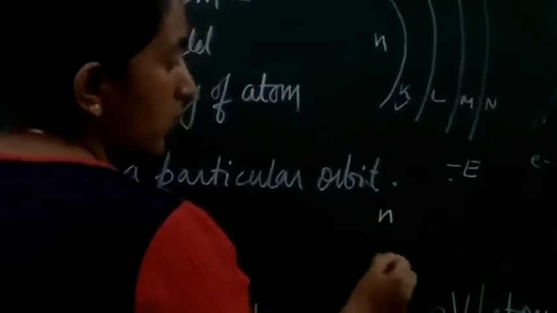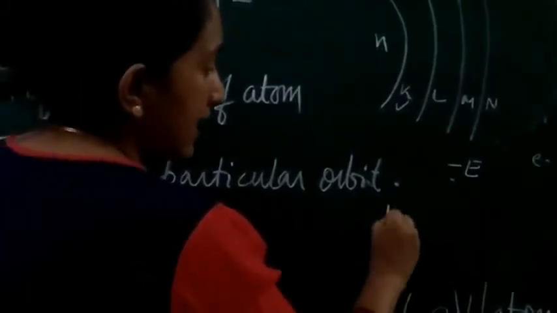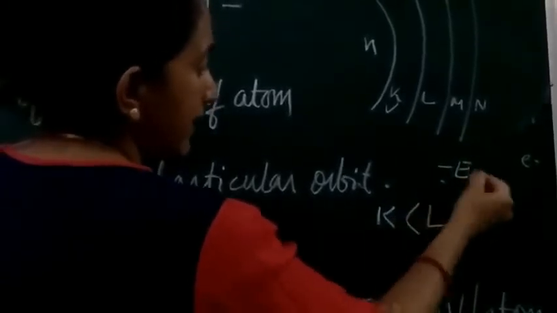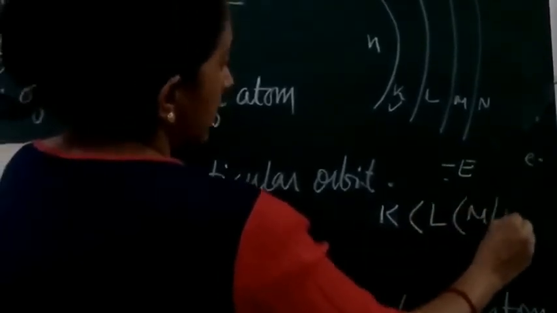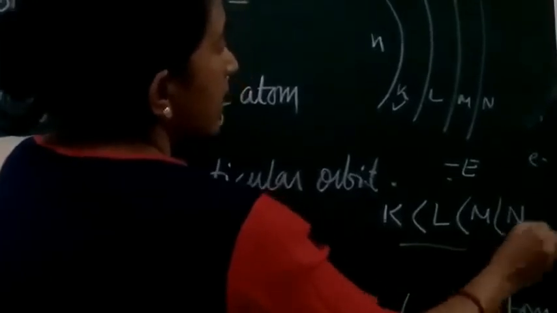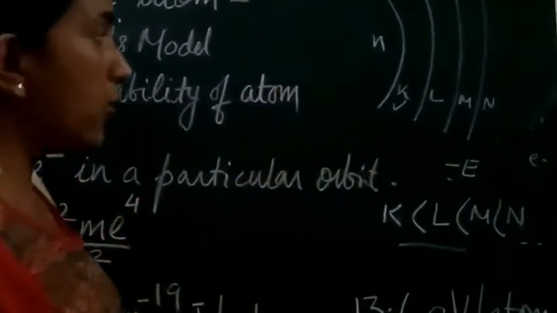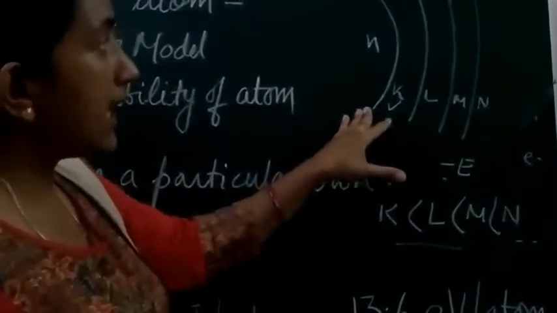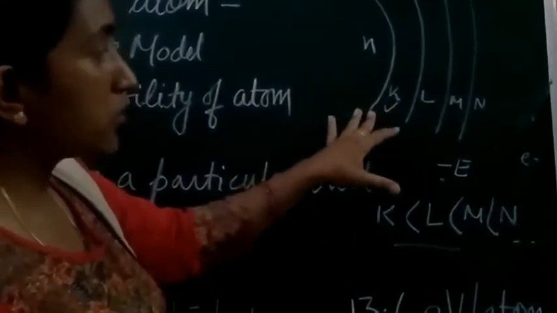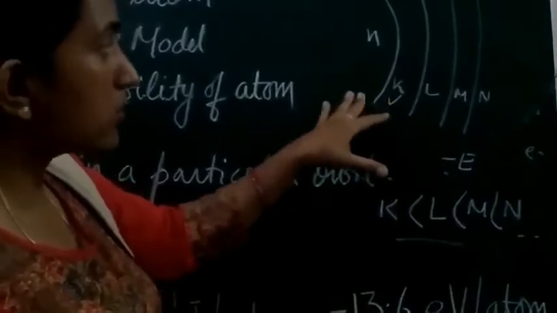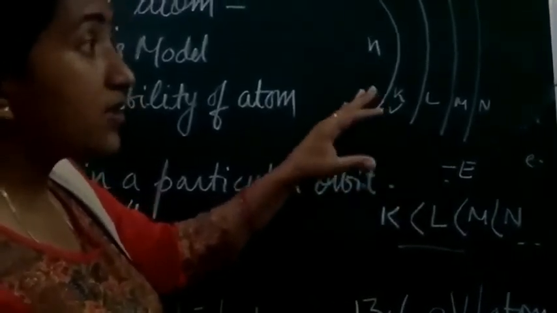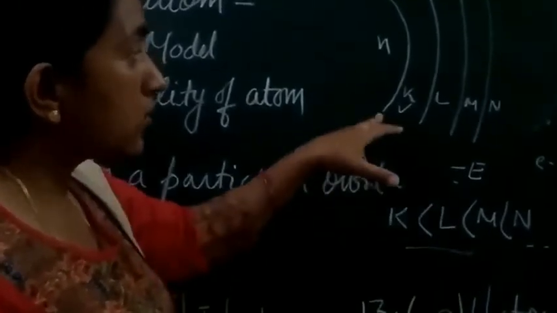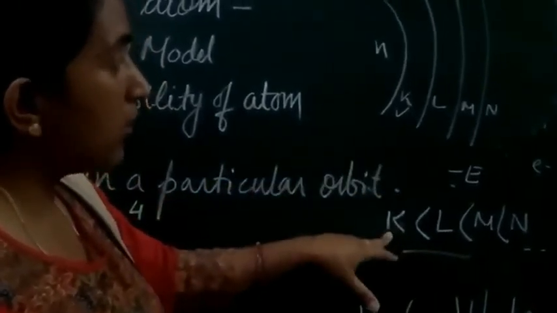So I am writing it this way: n equals 1, that is K, has the lowest energy. Then L will be a little higher, and M will be a little higher. That means when the electron is present closer to the nucleus, it has experienced the maximum force of attraction. That's why it is closer to the nucleus, and at that time it has released the maximum energy. So the energy associated with it is going to be less, so it has the lower energy.